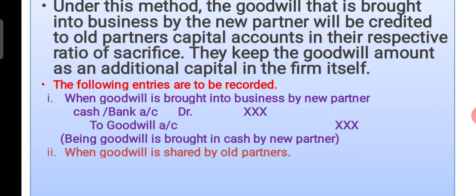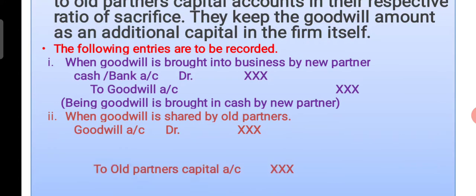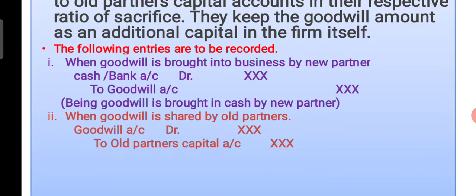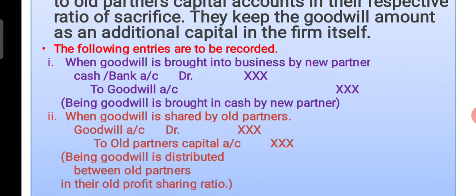And one more entry. When goodwill is shared by old partners, meaning the goodwill is distributed between the old partners according to their old profit sharing ratio or sacrificing ratio, we have to write one entry. Distributing means nothing but we credit the goodwill amount to their capital accounts. See what that entry is: Goodwill account debit to Old partners' capital accounts. This is the entry. And the narration: Being goodwill is distributed between old partners in their old profit sharing ratio.